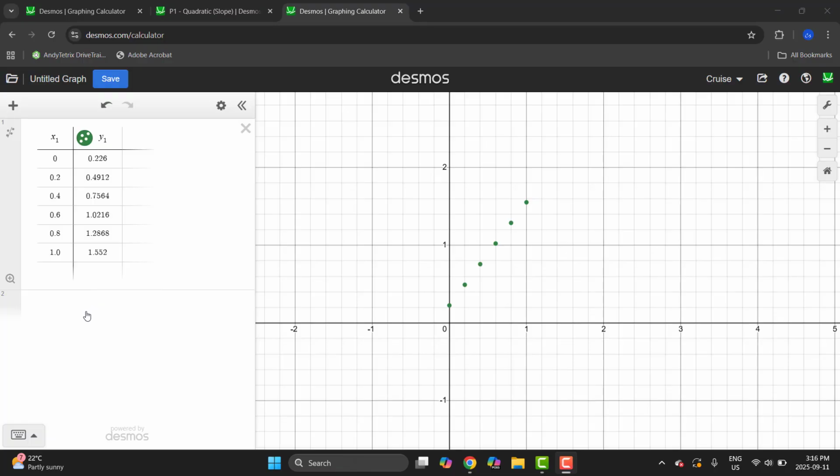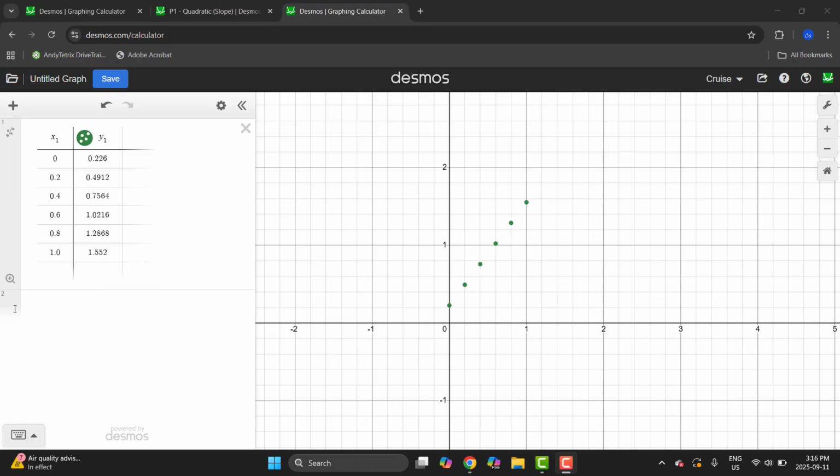We can now go ahead and create our linear regression. We can see that we do have a y-intercept value when x is equal to 0. It's currently set to 0.226. We can see that on our graph as well. So that just means that our cart had some velocity before it crossed that first line that we used as a data point in the original video.